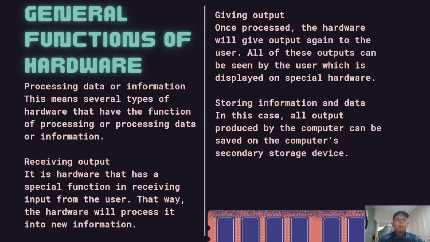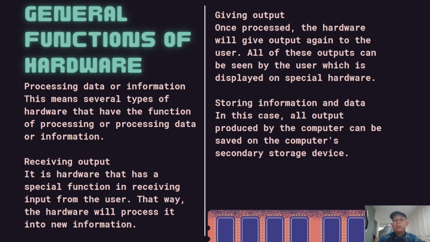Processing data or information. This means several types of hardware that have the function of processing data or information. Receiving input. It is hardware that has a special function in receiving input from the user. That way, the hardware will process it into new information. Giving output. Once processed, the hardware will give output again to the user.